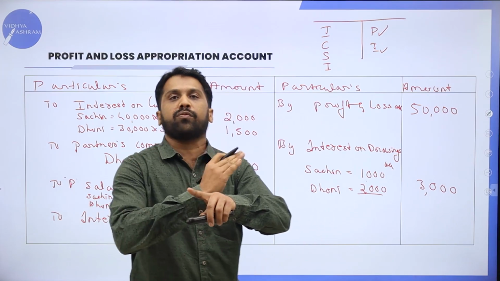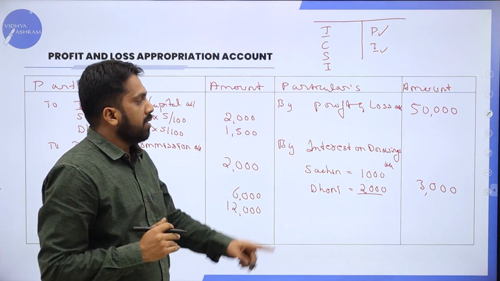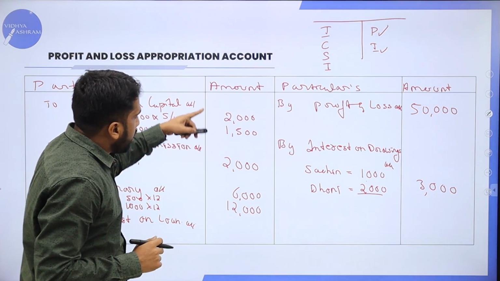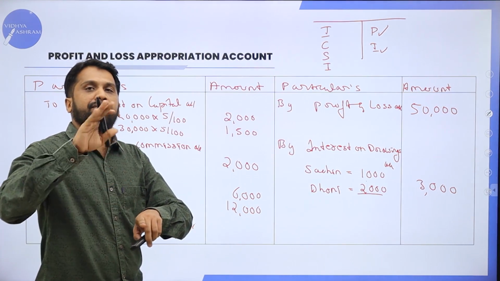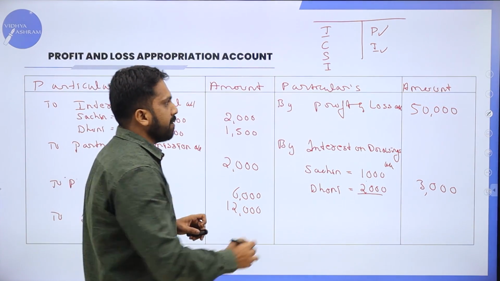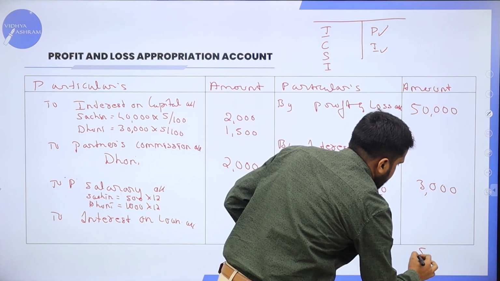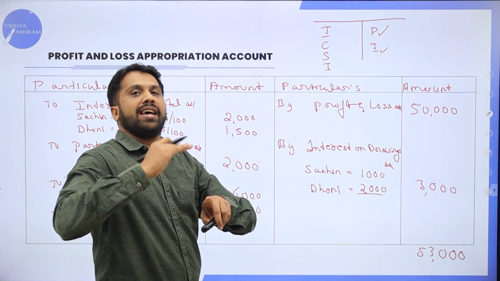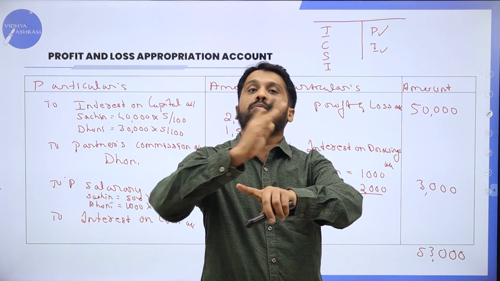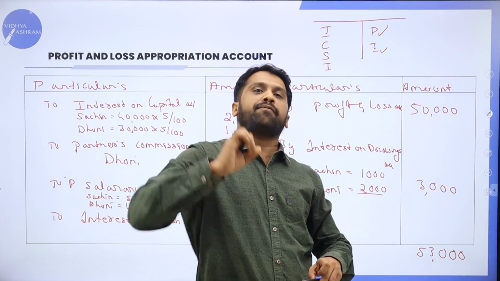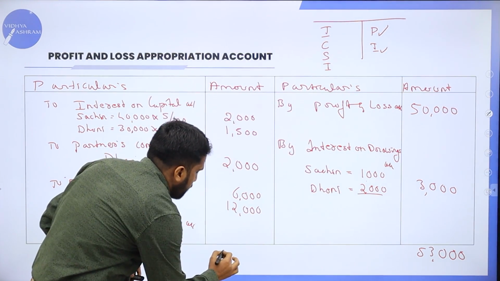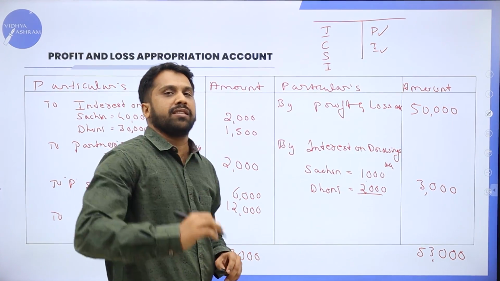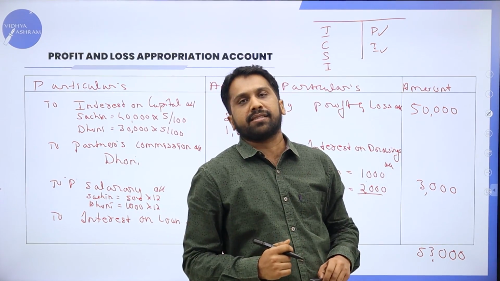You have to see which side is more. 50 plus 3, 53,000. Your debit side is less than 53,000. Then 50 plus 3, it is 53,000. The higher value should be written on both sides. Same 53,000, copy paste. You have to write 53,000 on both sides.